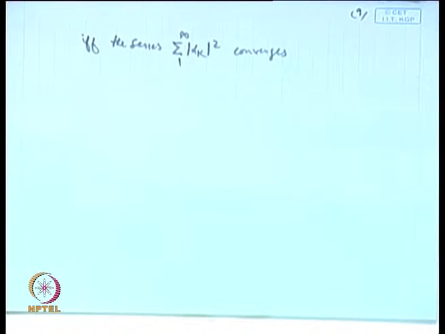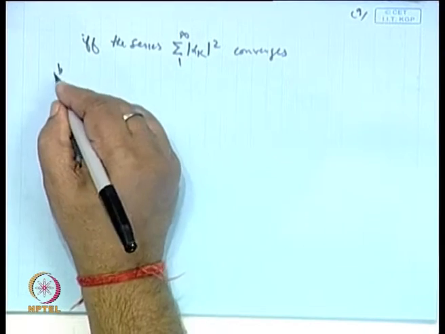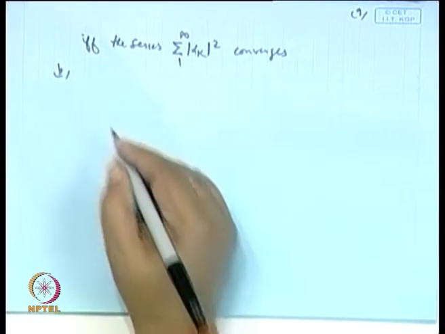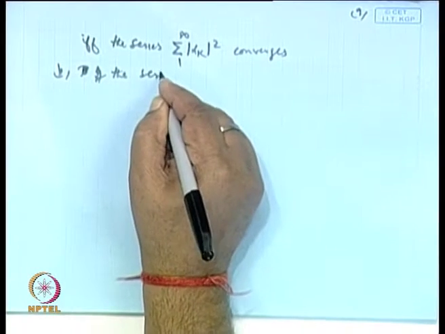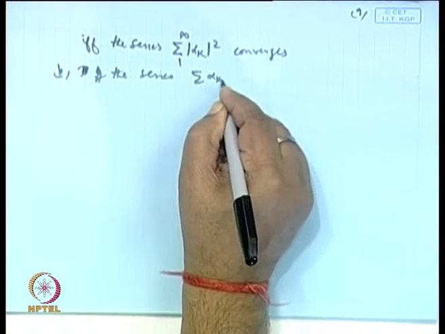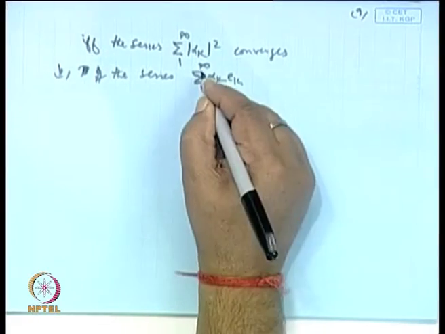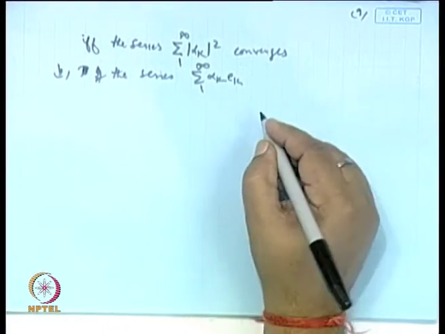That is one. And second, (b) if the series sigma alpha_k E_k, 1 to infinity, converges,